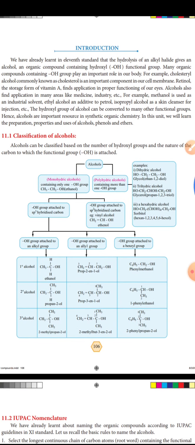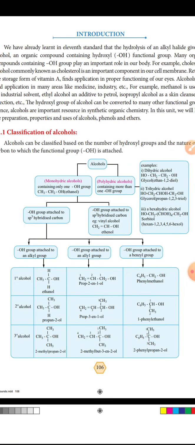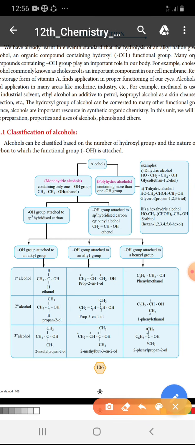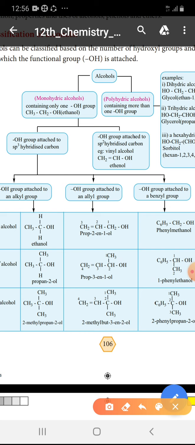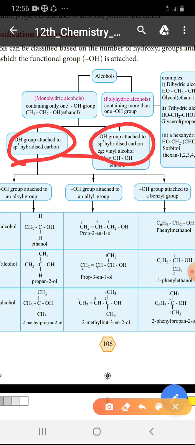First question we are going to discuss is the classification of alcohol. So what is meant by alcohol? If a carbon group contains the OH group, it is called an alcohol. Alcohol is further classified into monohydric and polyhydric. In monohydric we have two classifications, whether the OH group is connected to an sp3 carbon atom or to an sp2 carbon atom.